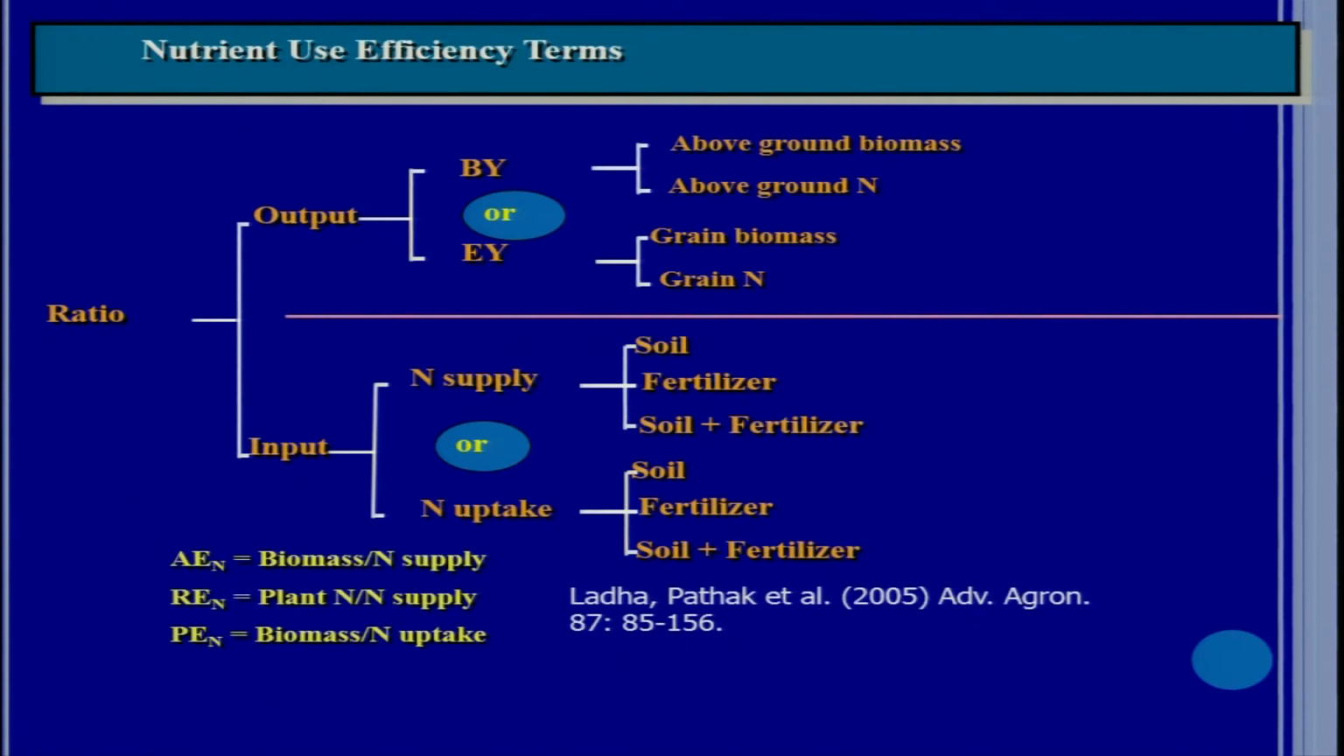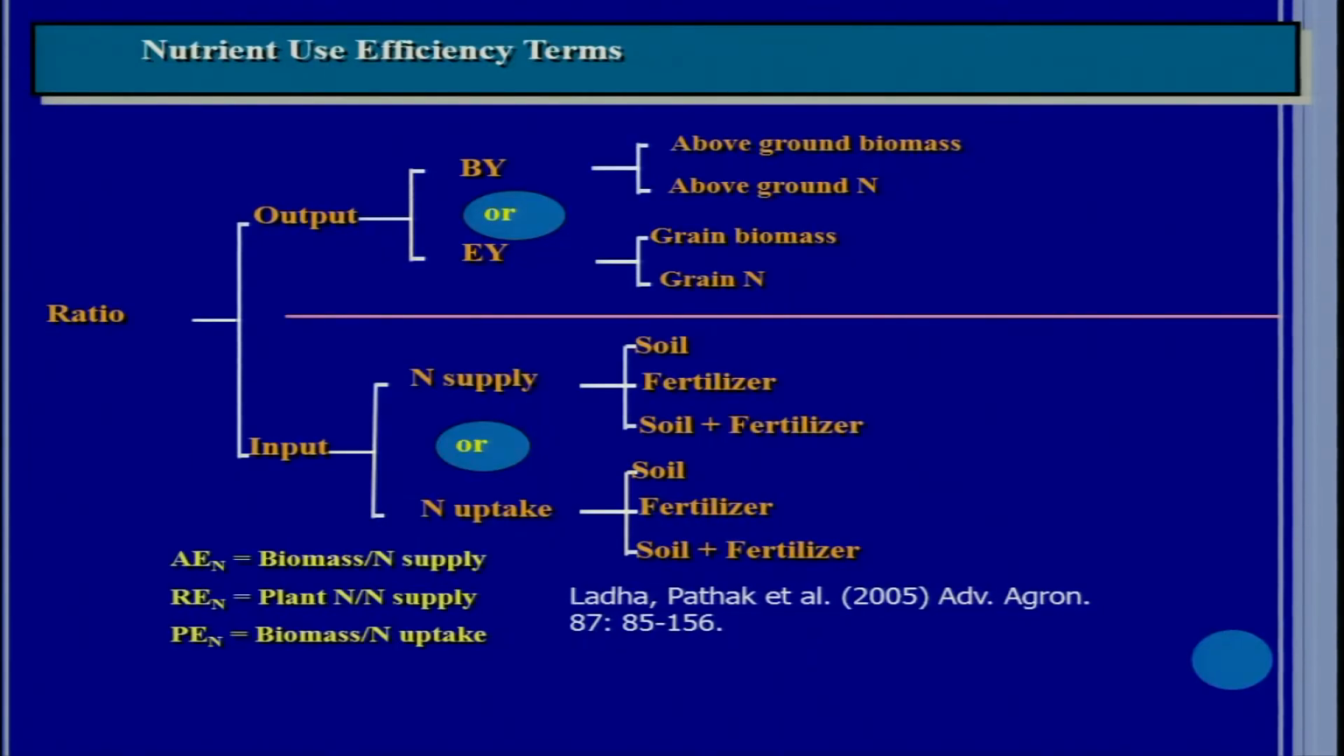And for economic yield, you can take grain biomass or grain nitrogen or nutrient. Here N indicates nutrient. Then come to the input. Input can be of two classes. One is nitrogen supplied from different sources like soil, fertilizer, or soil plus fertilizer. So, when you calculate a particular nutrient use efficiency, you need to define whether you considered just fertilizer or fertilizer plus soil. Then N uptake is soil, fertilizer, soil plus fertilizer.